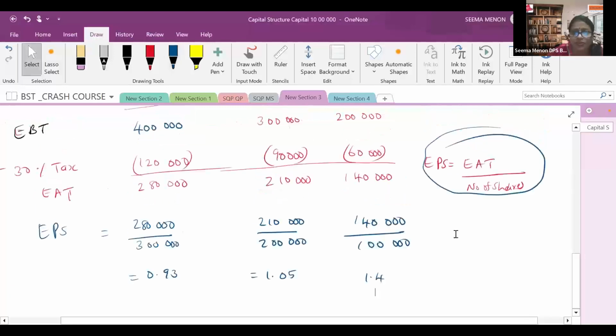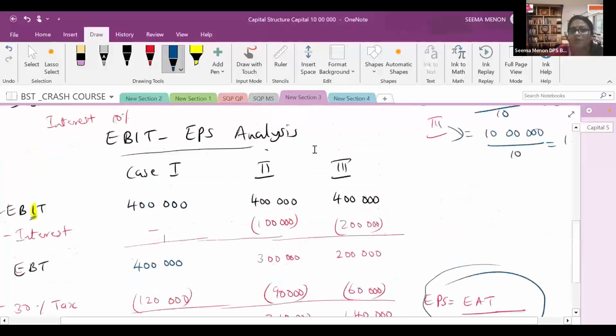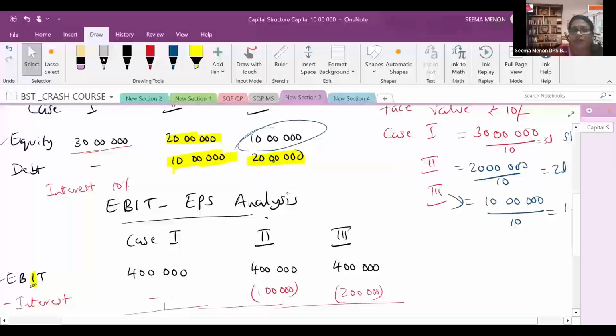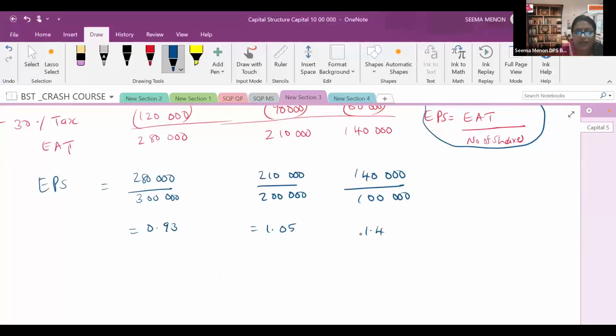So what it shows is, when our debt is increased, first year there was no debt, so there was no interest. Second year debt became 10 lakh, and the third year debt became 20 lakh. In the first case, the earning per share was less. Less means the satisfaction level of the shareholders or the investors is not good, or they are not happy in short. But in the second case, it is 1.05. Due to our debt, the earning per share is increased. So they will be a little bit happy or happier.